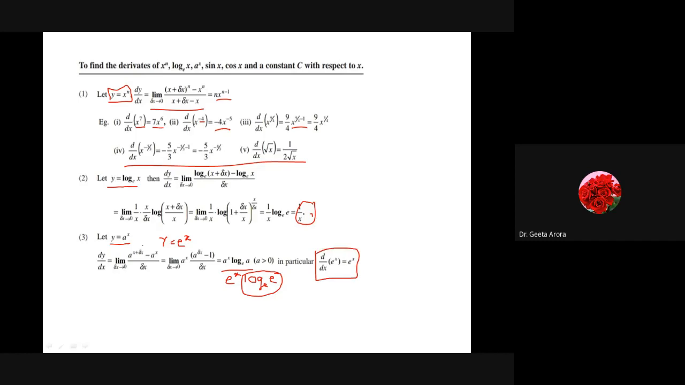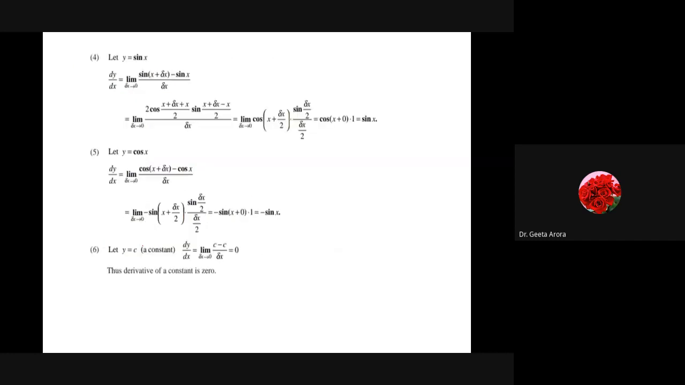So we have learned three formulas: if y is equal to x^n, the derivative is nx^(n-1). If y is equal to log x, the derivative is 1 by x. For y equal to a raised to power x, the derivative is a^x log a with base e. And for e^x, it is e^x. Correct? So let's start with more formulas.